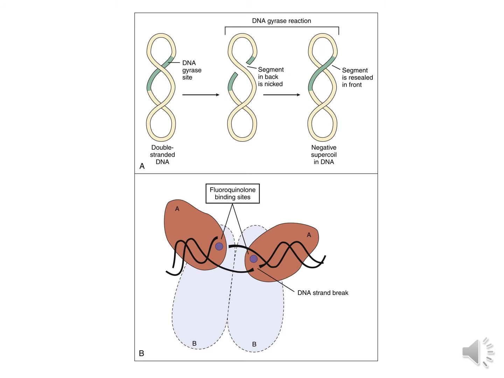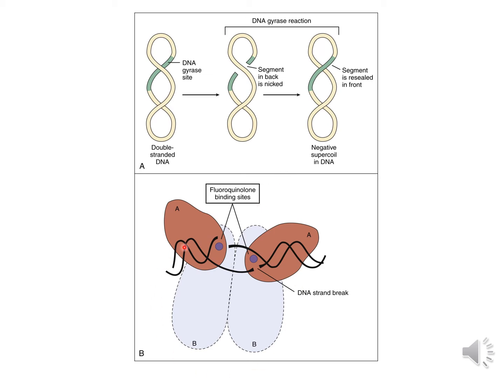It nicks the DNA and untangles it by introducing negative supercoils. So we can see here that DNA gyrase nicks the DNA. You can see here that the DNA is nicked. It untangles it by introducing negative supercoils and then again reseals the DNA.